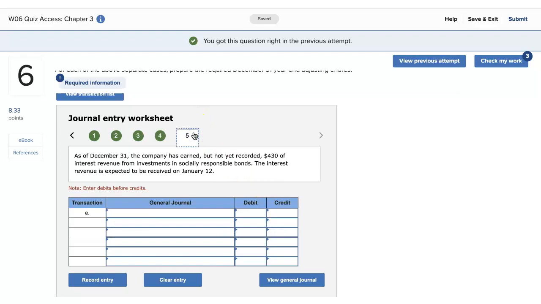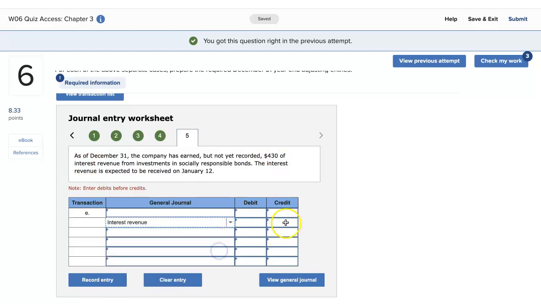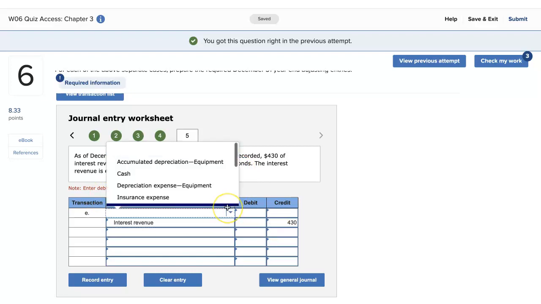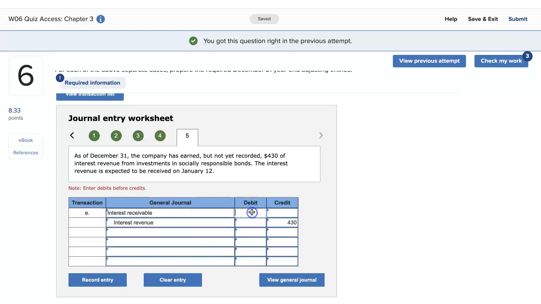The last one, number 5. As of December 31st, the company has earned but not yet recorded 430 of interest revenue. So we're going to credit that because it has not yet been recorded. And for investments, the interest revenue is expected to be received on January 12th. We're going to receive that, so we're going to debit that same number.